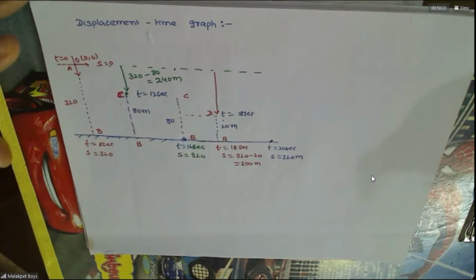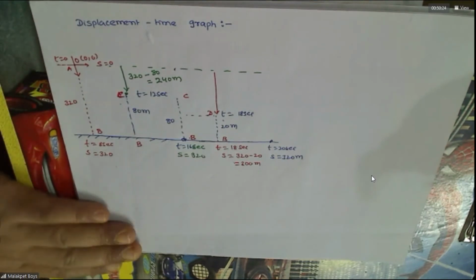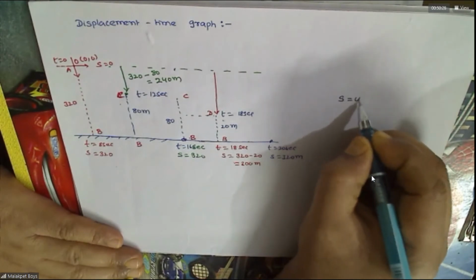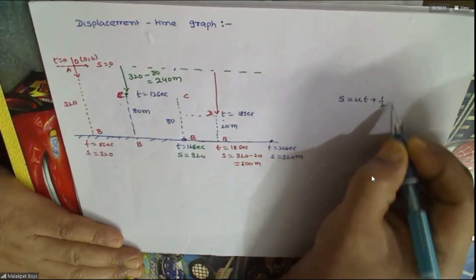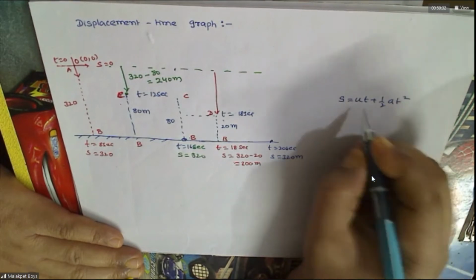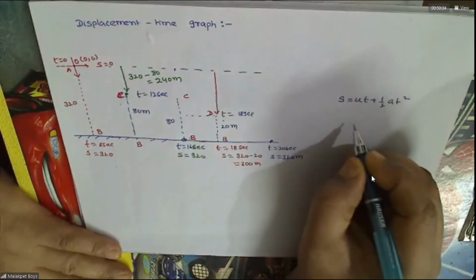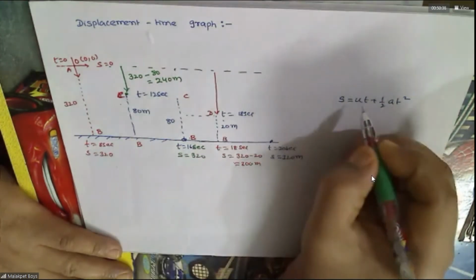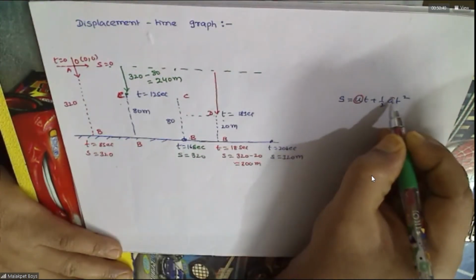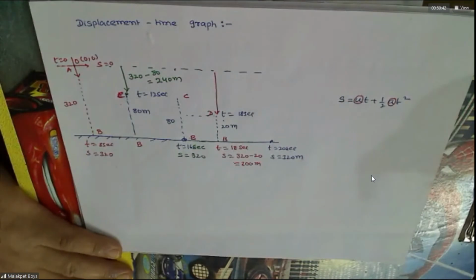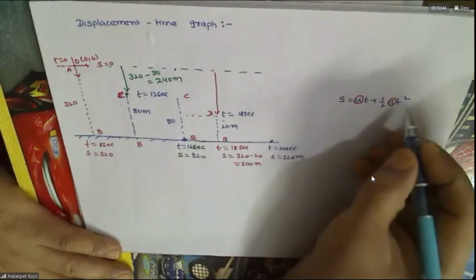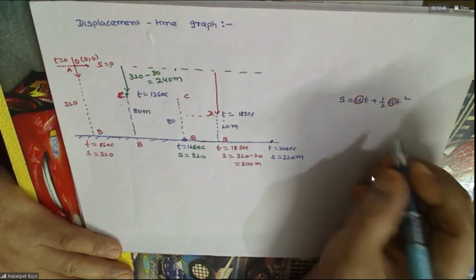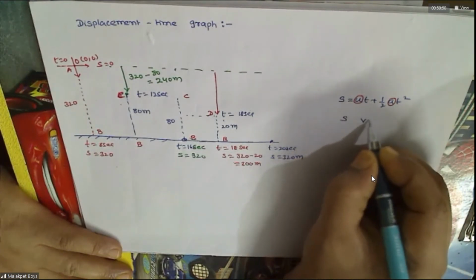Take your own time, but interpret properly. Now, displacement is ut plus half at square. The powers are not one, no? The power is 2, which is a parabolic equation. Remember, power 2 is what we call a parabolic equation or not?